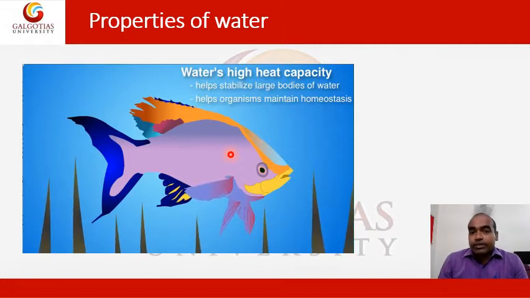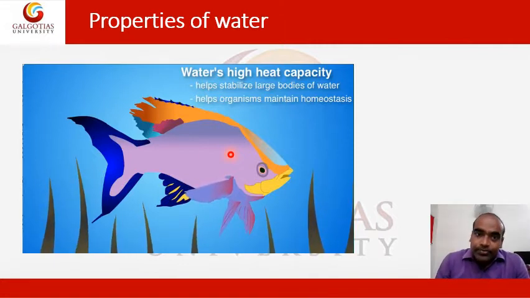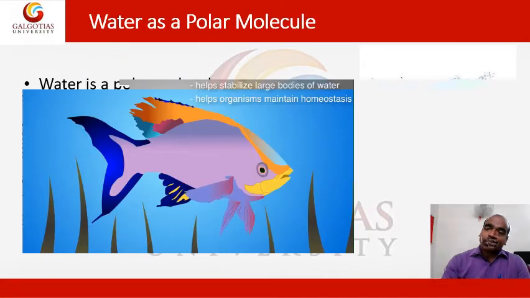It helps stabilize large bodies of water, and it also helps organisms maintain homeostasis. Homeostasis means that whatever the temperature of an organism is, it will be constant. Because of this high heat capacity, organisms survive inside the water. They don't have any kind of problem inside the water. So this is also unique.